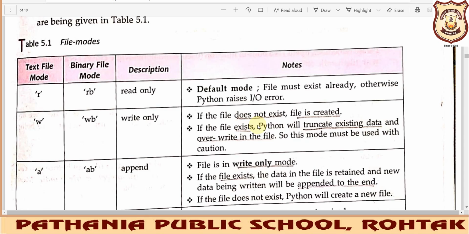But when you are trying to write something to that particular file, if you open that file in write mode, your previous data will be deleted or overwritten.